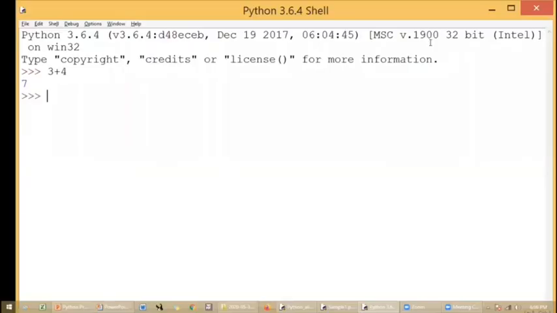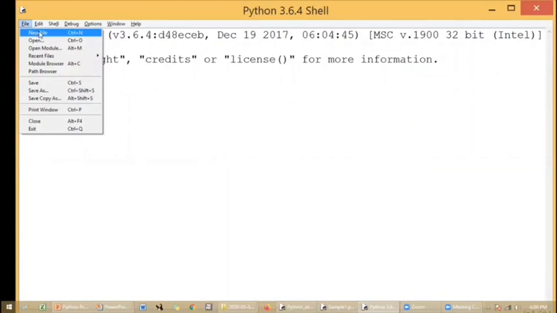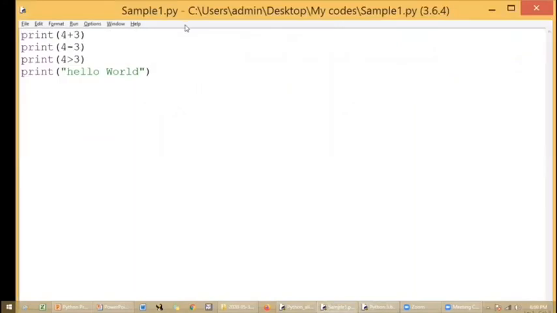For script mode, what you have to do is, from this Python shell, go to the File menu and open a new file. When you open a new file, the editor will open, and there you will write the code, any number of lines of code, and you have to save that code using the .py extension. So I'm going to open an already existing file with .py. Every file should have this .py extension if it is in the script mode.